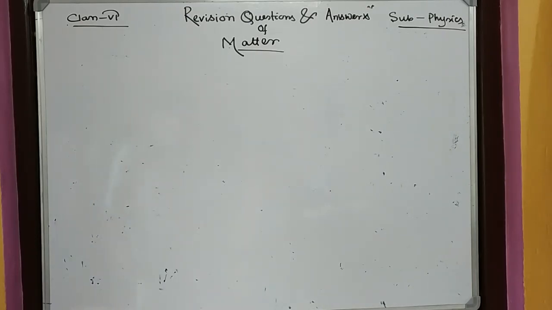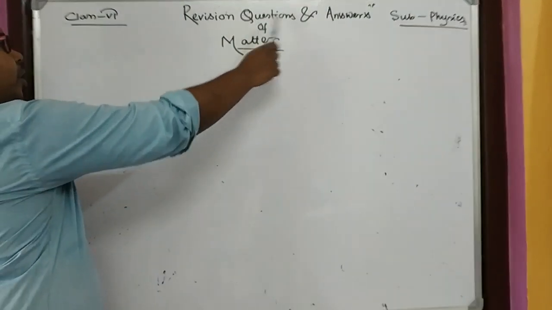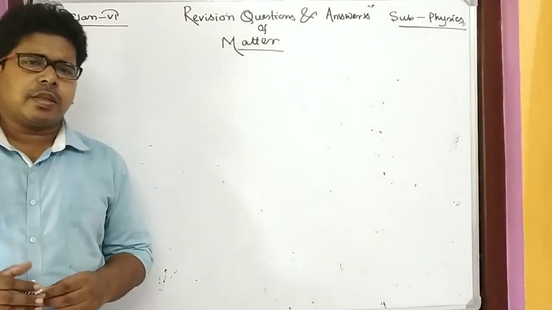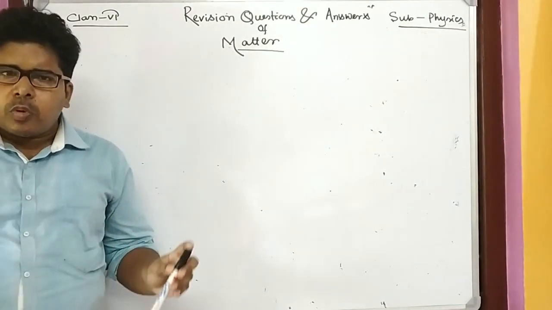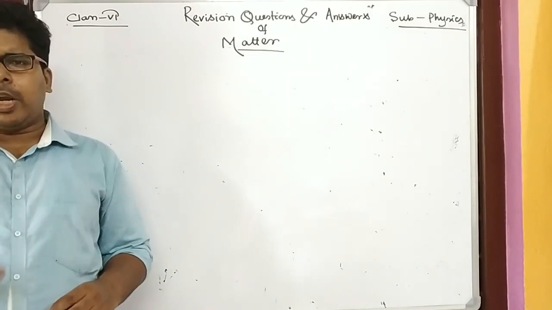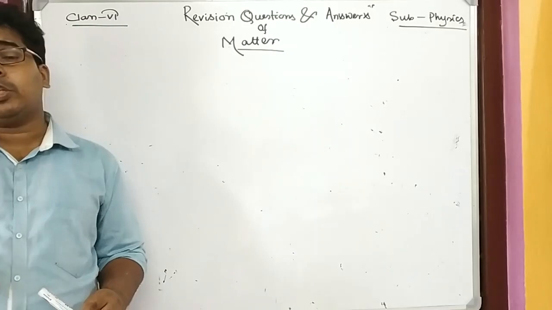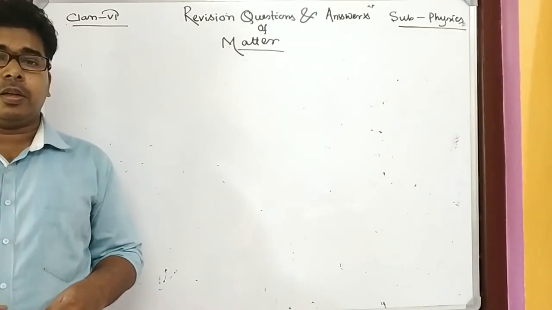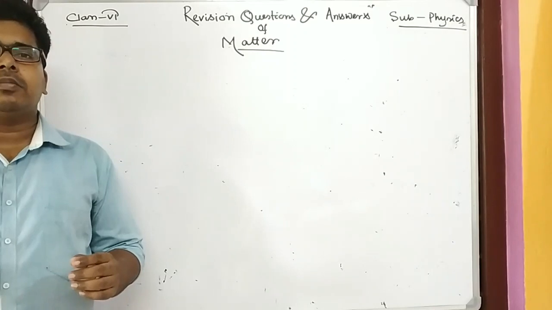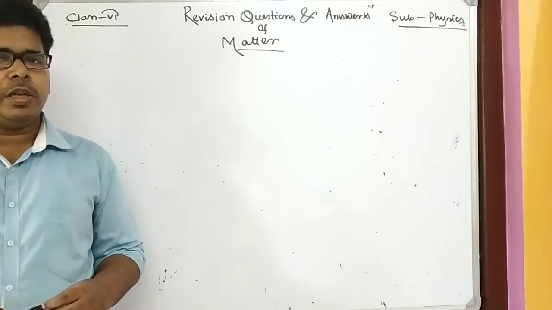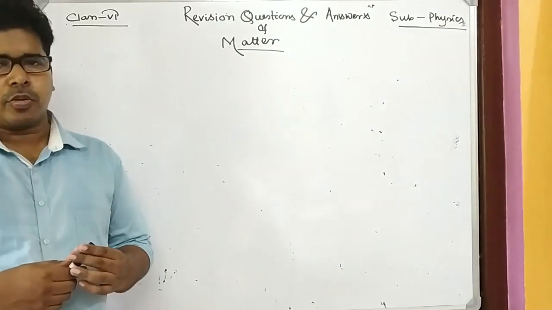So today we will discuss the last part of matter, where we have learned some revision questions and answers. I think we have already discussed all the things in your chapter. Whatever doubts you have asked me, I have tried my best to clear. In this part, I am asking some very important questions from this chapter, and after that the chapter will be completed, and then you will read the chapter properly. Whatever doubt you have, you can ask me.